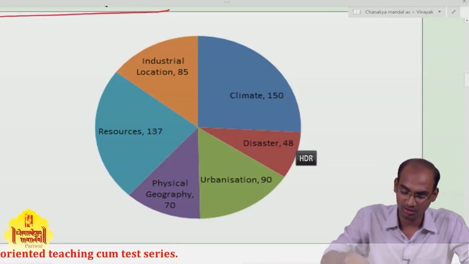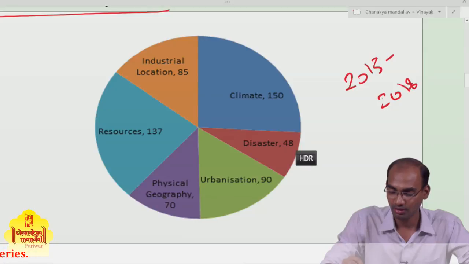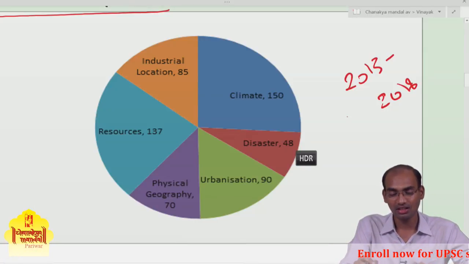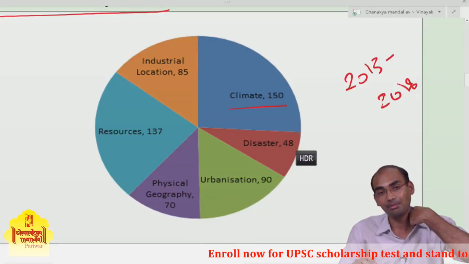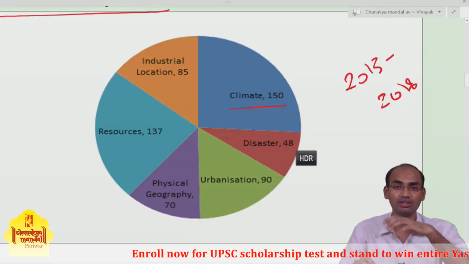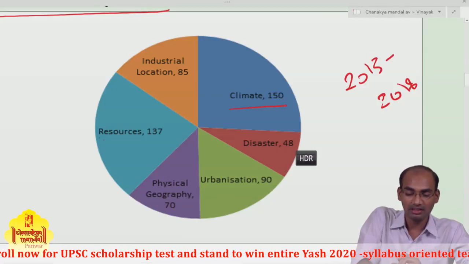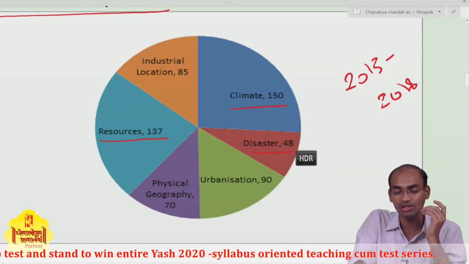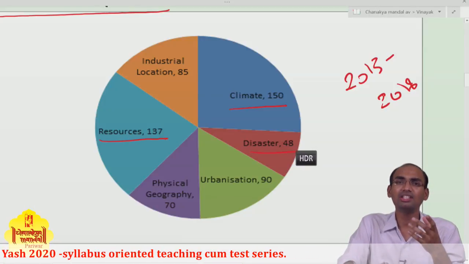This distribution of questions is from 2013 to 2018. Most questions are asked on the climate. 150 marks of questions were asked in these 5 to 6 years on the climate, and on resources it is also 137. The least number of questions are asked on disaster. There are 1 or 2 questions on disaster management.